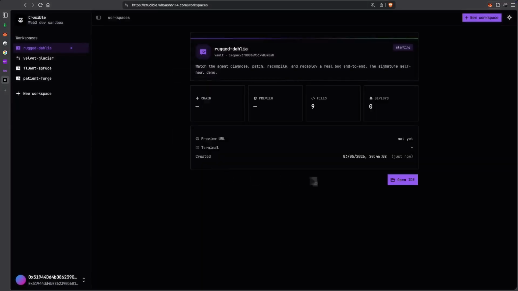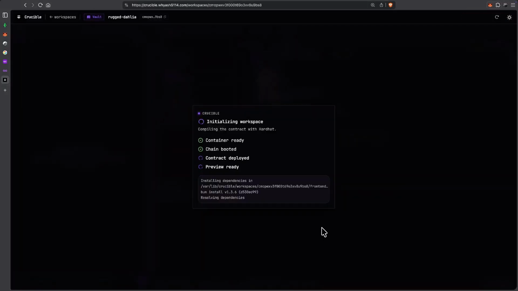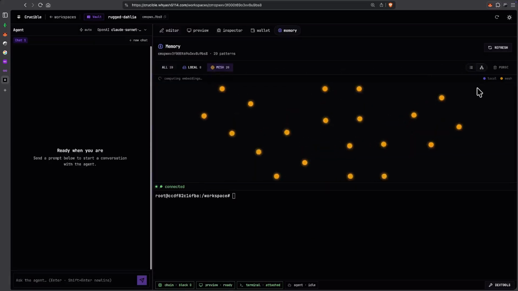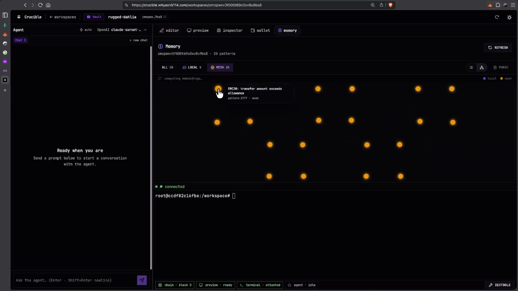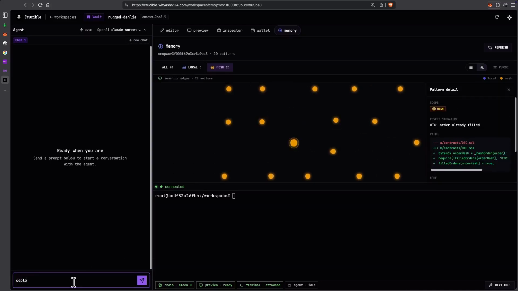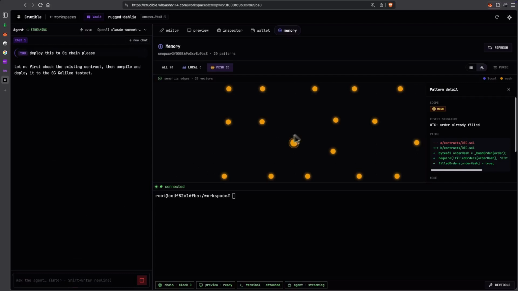Now for the memory part, we have now seeded this Crucible workspace with multiple memories from different mesh nodes. So you can see all the memories that have been saved by different workspaces over the lifetime of things. So this is an ERC20 contract, an OTC contract, bugs. And for zero-G, we can always just deploy to the zero-G testnet as well through the agent.